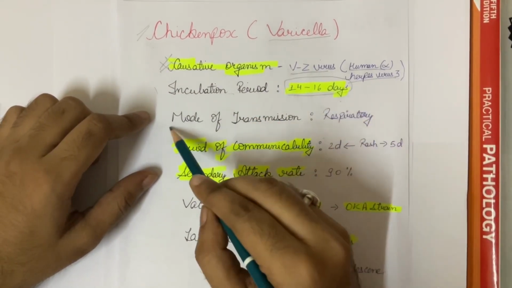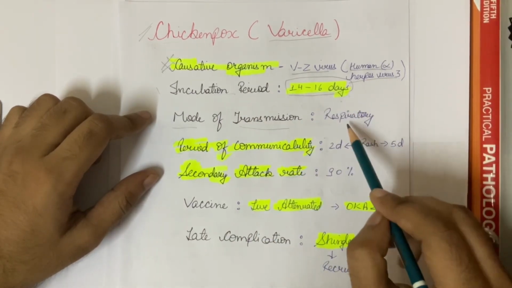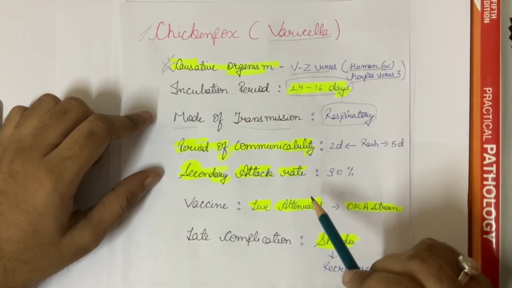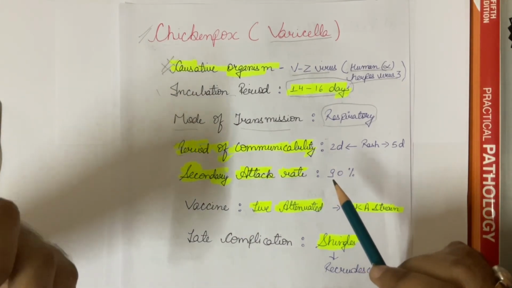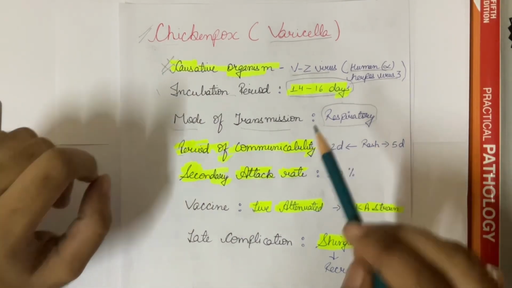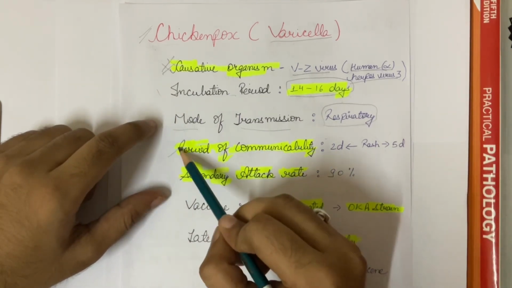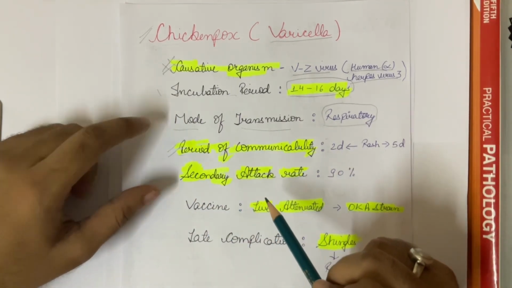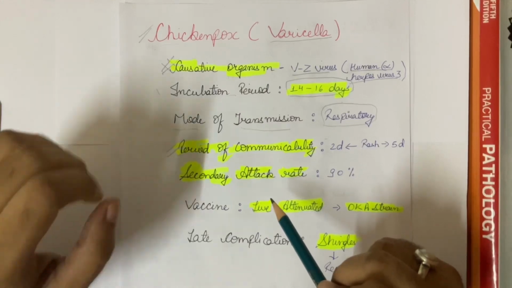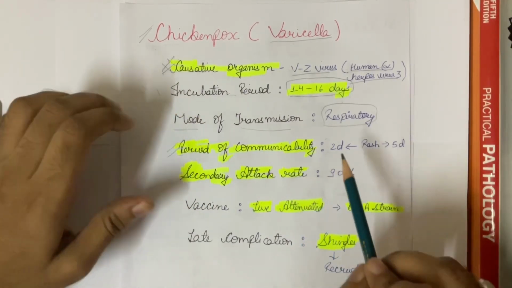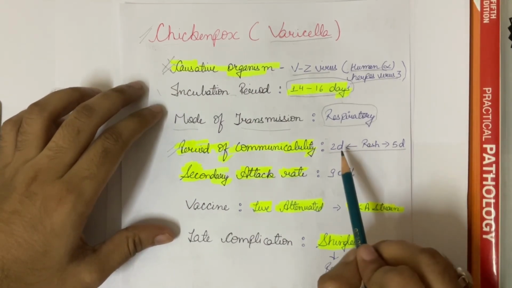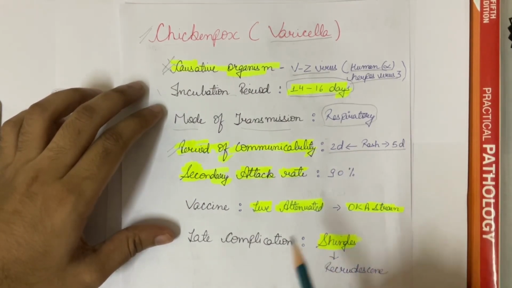Now coming to its mode of transmission, it will be transmitted via respiratory mode as you all know, and it might get transmitted through cutaneous lesions also. Now coming to its period of communicability. So rash appears in chicken pox. The communicability is 2 days before the rash and 5 days after it. As I have written here, 2 days before the rash and 5 days after it.